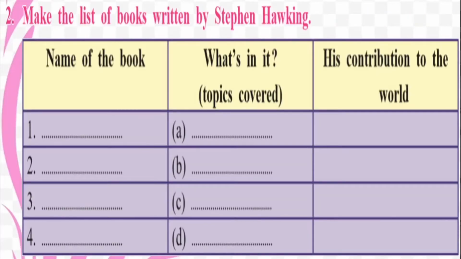Now, let us make a list of the books which are written by Stephen Hawking. This I will not do for you because we just saw so many instances where I told you the names of the books. So what you're supposed to do is read the textbook once again, read the lesson once again, and write down the names of the books which he wrote and what all topics he covered in these books also. And you can also write in short what his contributions to the world were.